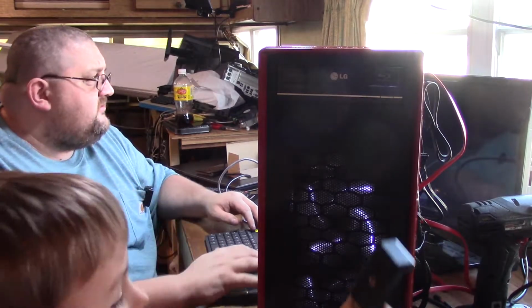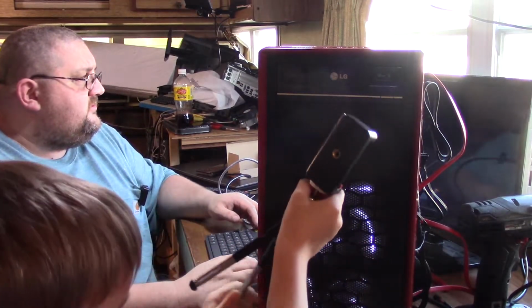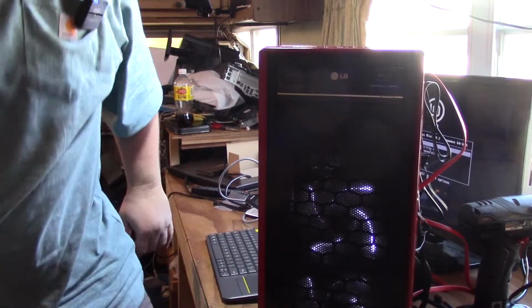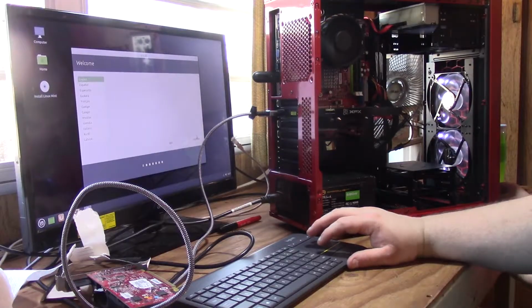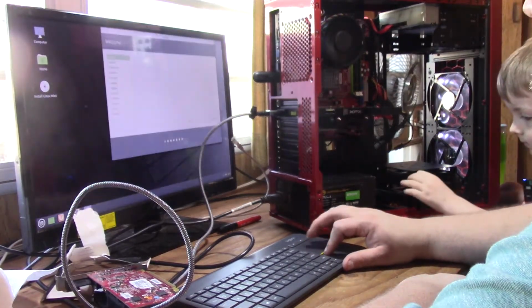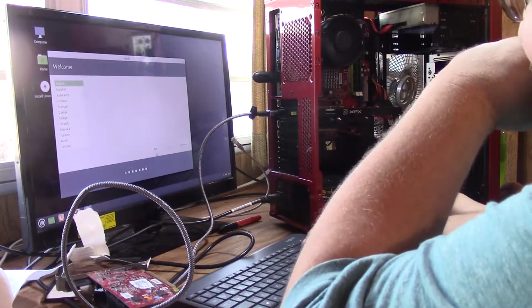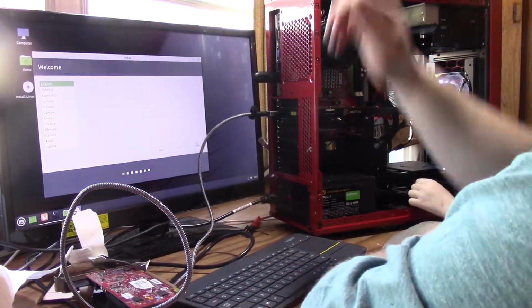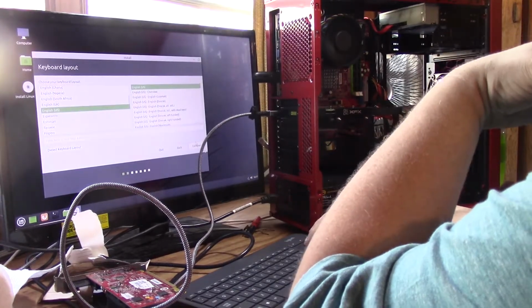All right, so this is starting to run. Here's a big surprise, everybody: Linux Mint. Oh my God, Eric's using Linux. There's a surprise. Not really, right?